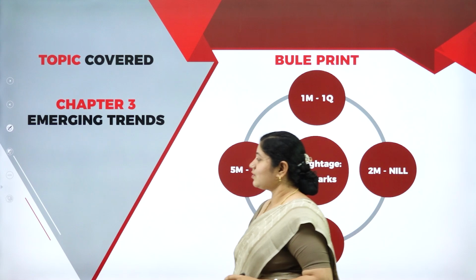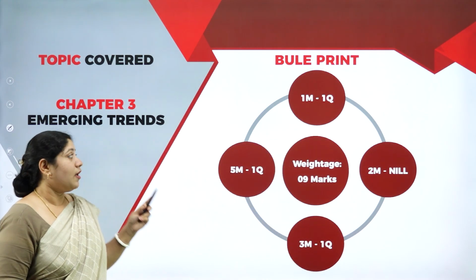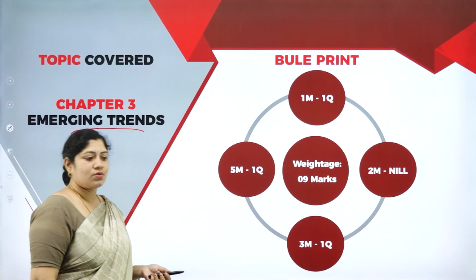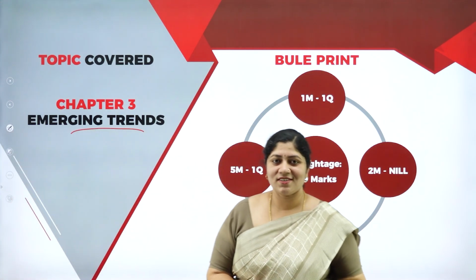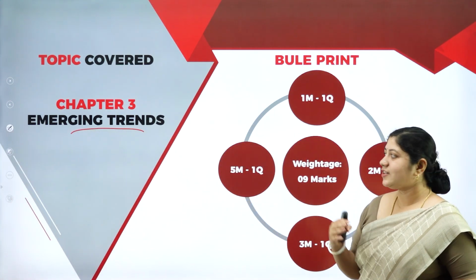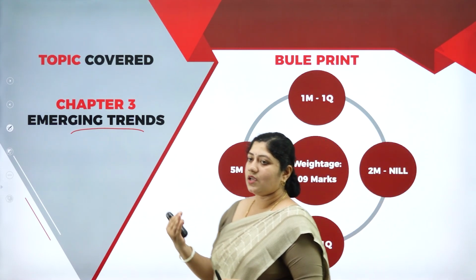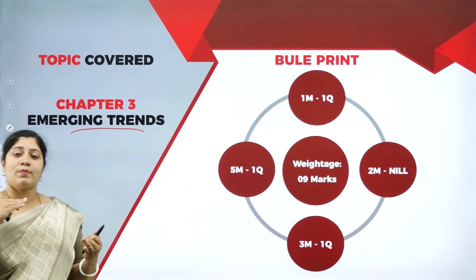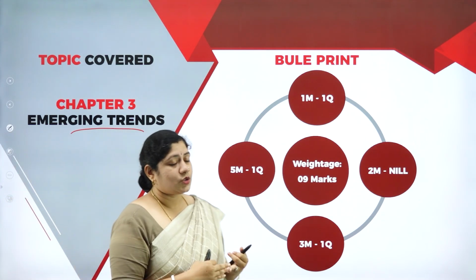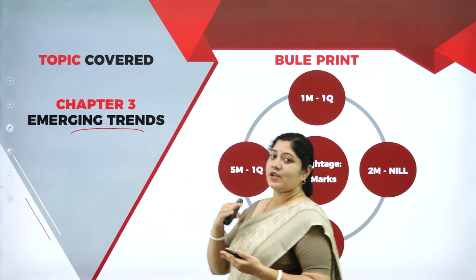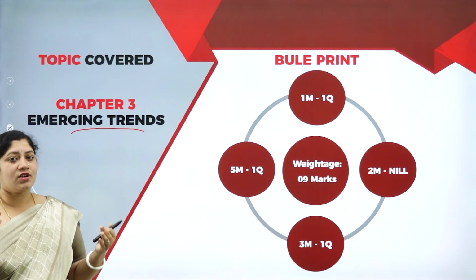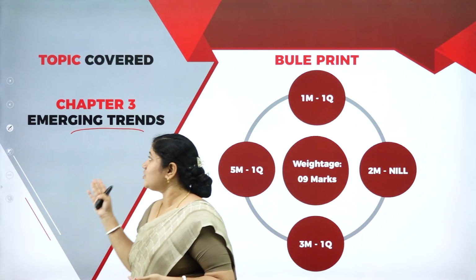Over here, chapter number 3 is emerging trends. Oh, wow. The title itself is so exciting, isn't it? Under this unit, we'll be learning all the emerging trends, like artificial intelligence, big data, cloud computing, what grid computing is, and the Internet of Things. All the application level things will be learned under this unit.